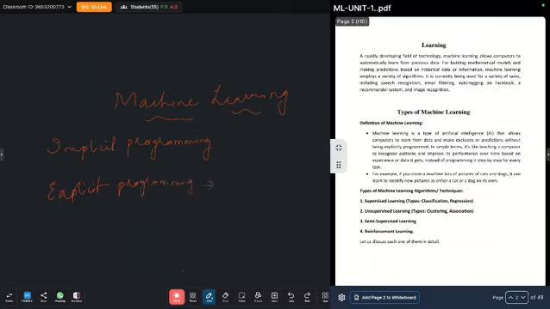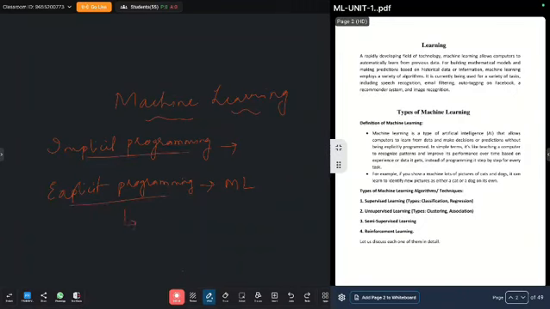Whatever we do in C programming or Java programming, we give instructions to the system on how to perform a program, which comes under explicit programming. Whereas in the case of implicit programming, we don't tell the system how to do it.